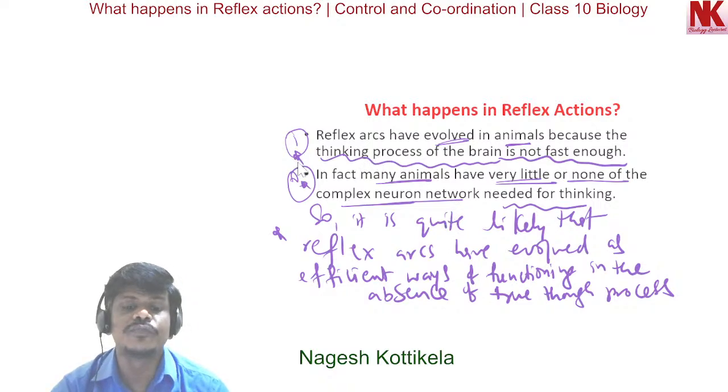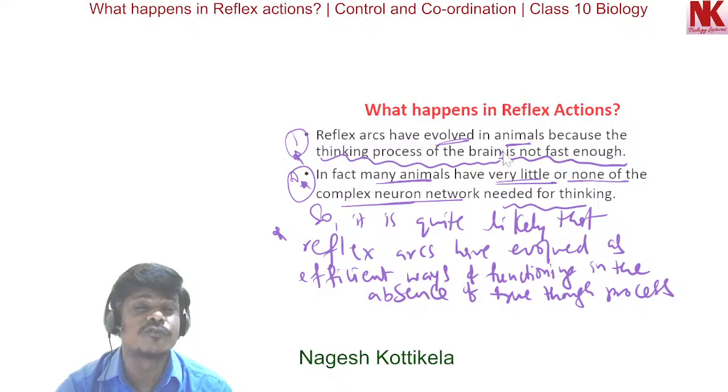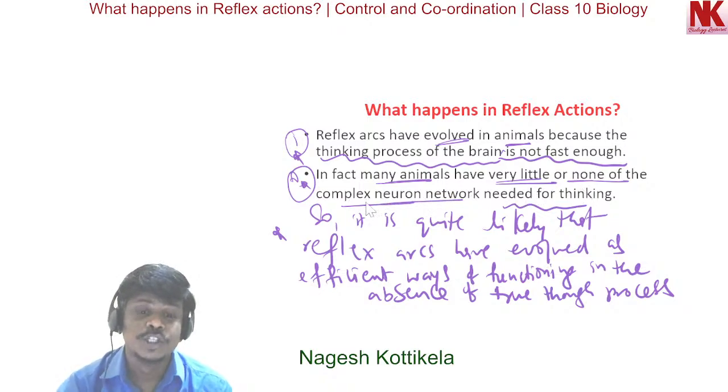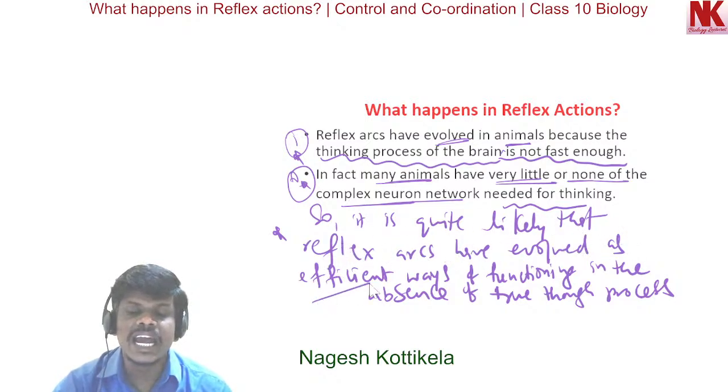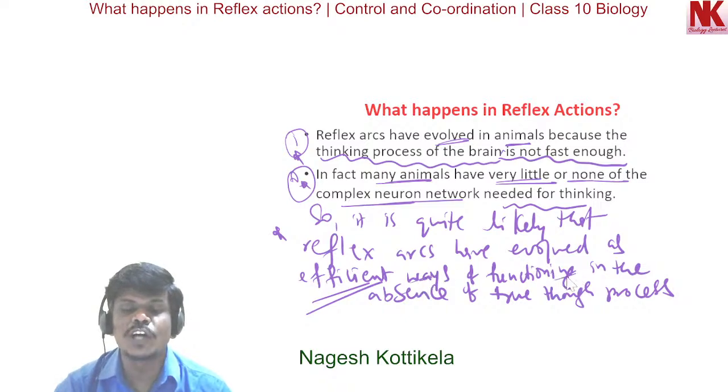Because of these reasons, the thinking process of the brain is not fast enough, and many animals have very little or none of the complex neuron network needed for thinking. So it is quite likely that reflex arcs have evolved as efficient ways of functioning in the absence of true thought process.